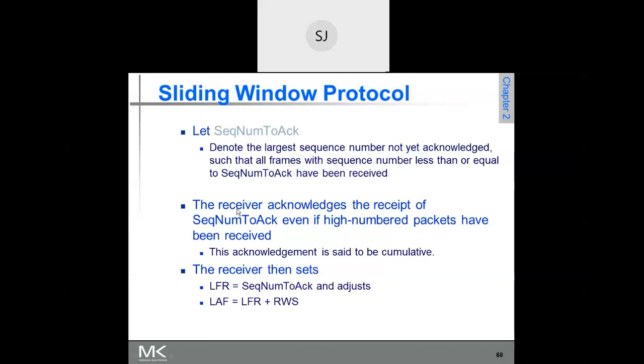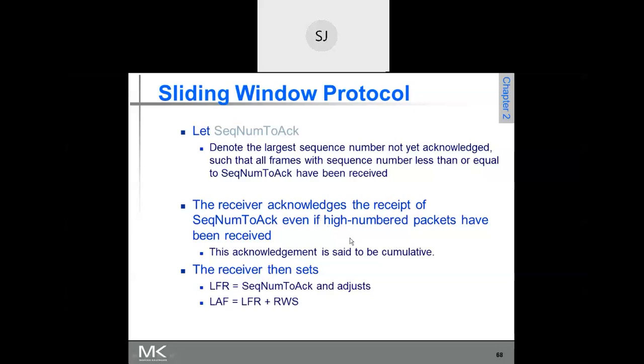So the receiver acknowledges the receipt of sequence number 17. The receiver acknowledges the receipt of 17 even if higher numbered packets have been received. Of course, there is no question in this case.